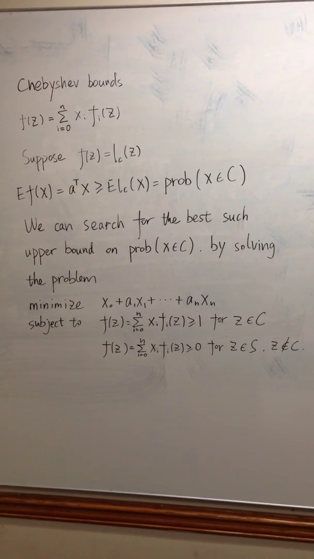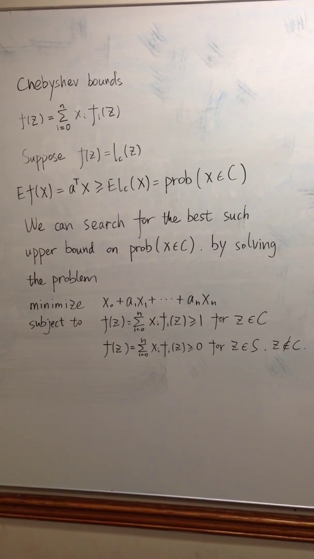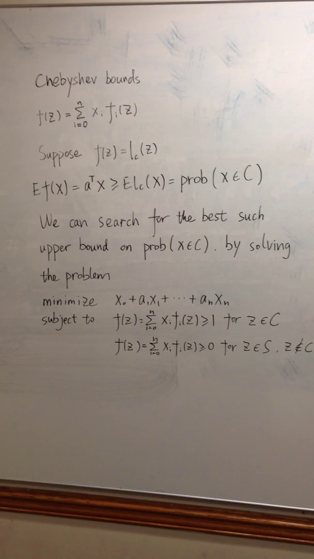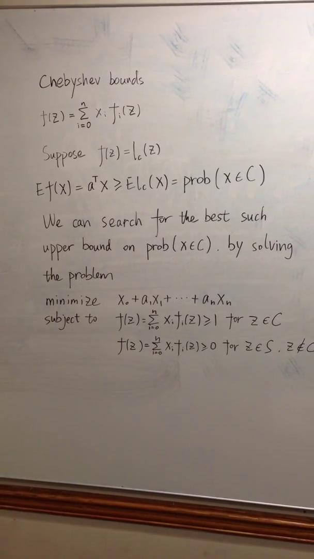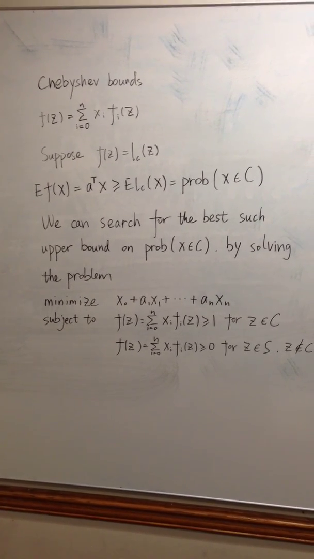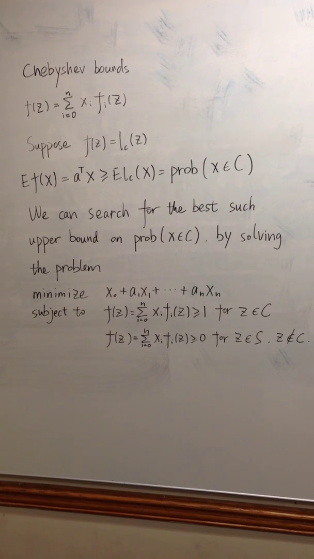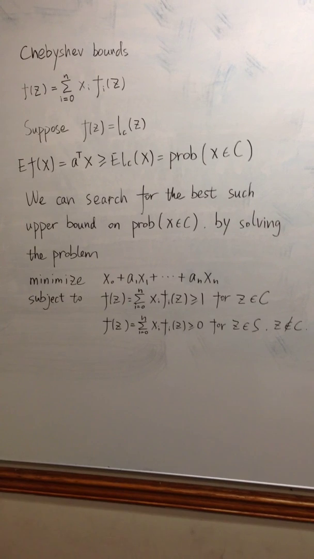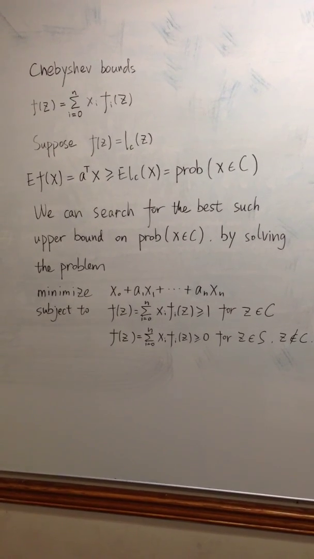We can search for the best such upper bound on the probability of x belongs to C by solving the following problem: minimize x_0 plus a_1 x_1 plus dot dot dot plus a_n x_n subject to the following inequalities.